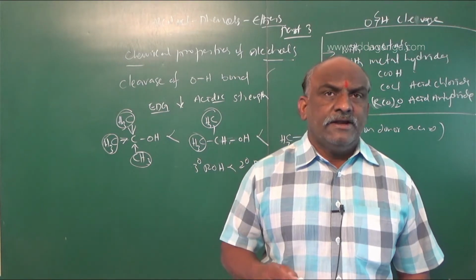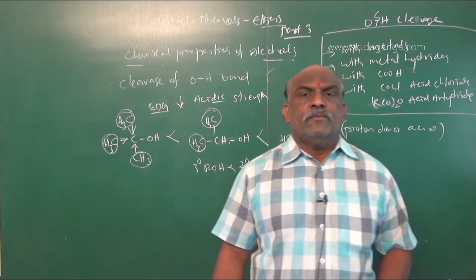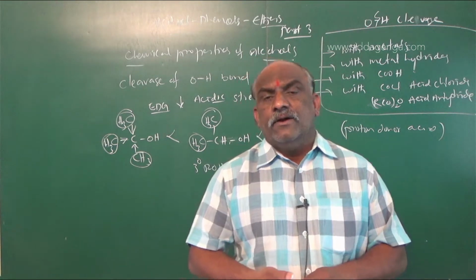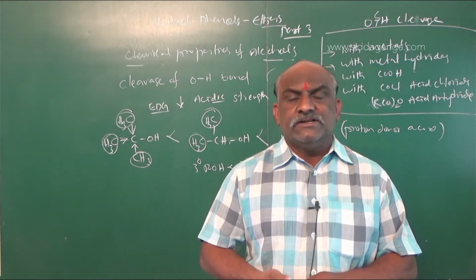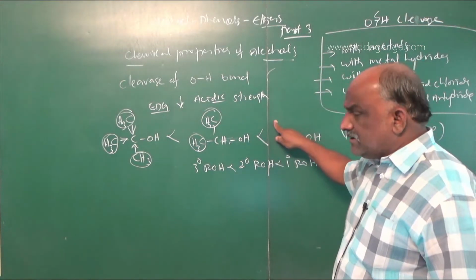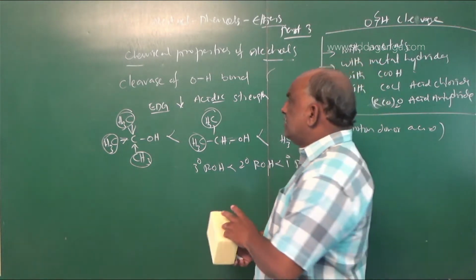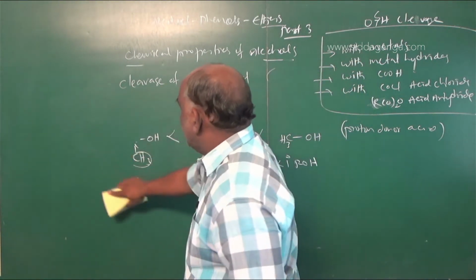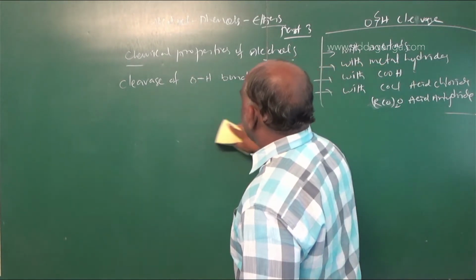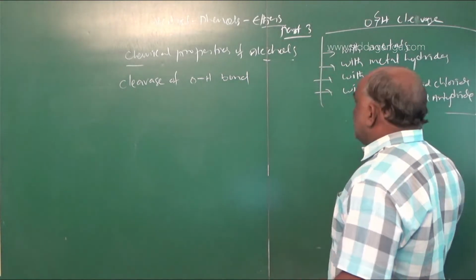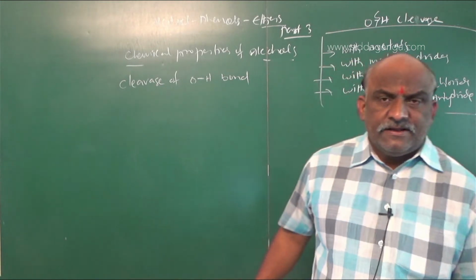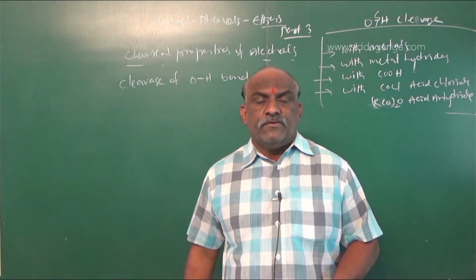Alcohols are weak acids, and the Ka value is about 10 power minus 16 to 10 power minus 18, which is expressed as a pKa of more than 16. These alcohols react with metals to liberate hydrogen gas. Next, the second point: reactions of alcohols. O-H cleavage is very important. It is the deciding factor for the acidic nature of alcohols, which is expressed through the liberation of hydrogen gas.